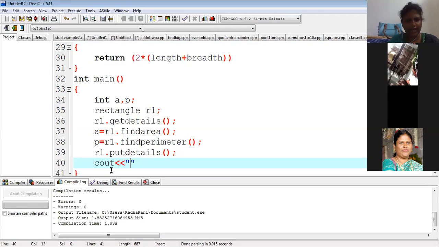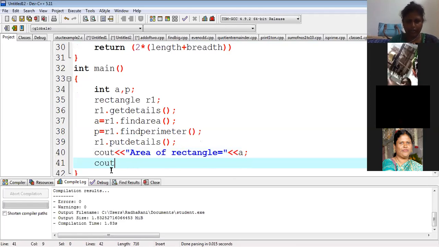We have to write the answers also, no? So I am writing area of rectangle. Otherwise, you can say equal also. There is no issue. Then A.